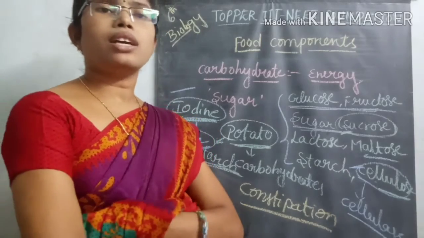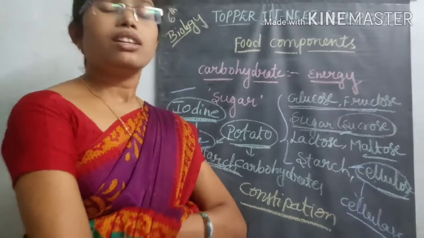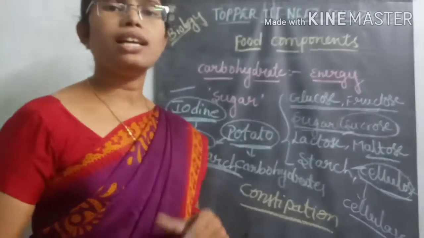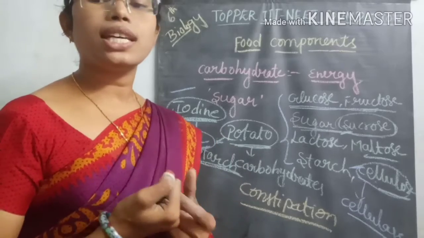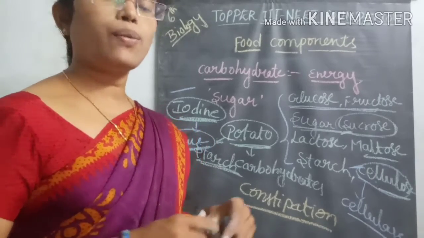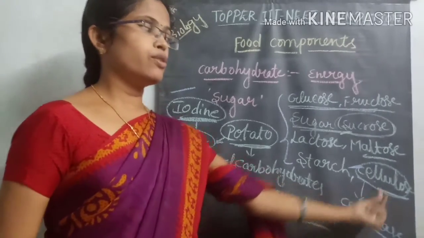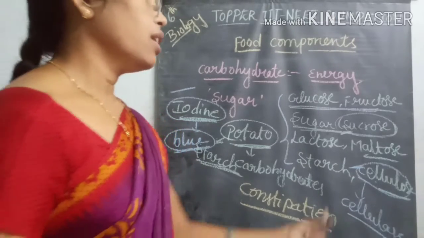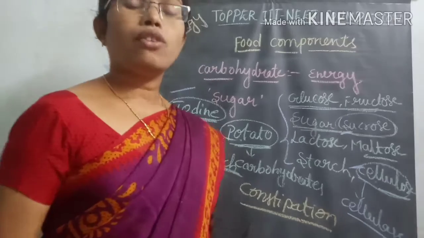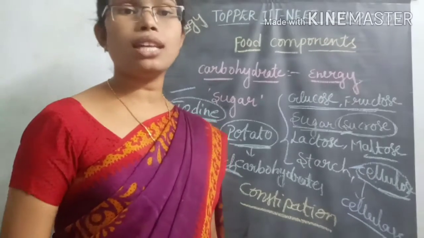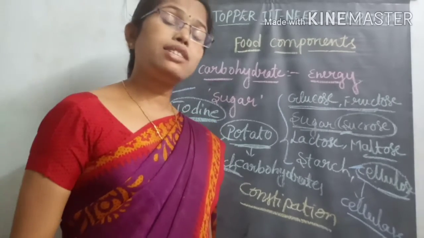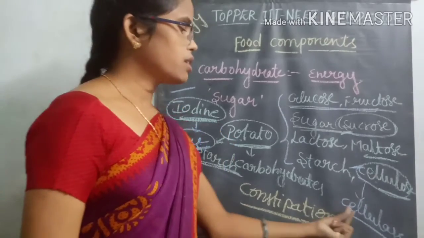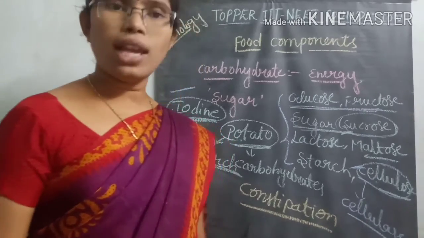Constipation means the slow movement of digested food material inside the large intestine. That is one of the importance, or very useful material, of cellulose. We are eating cellulose-containing food material, but we do not have the ability to digest it because of the absence of the cellulase enzyme.